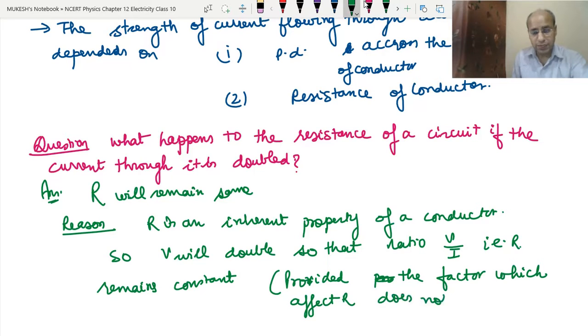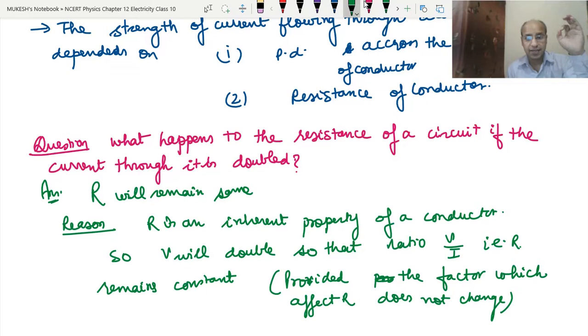Okay, so let's repeat it. The resistance is a characteristic, an inherent property of a conductor. If we make the current double, then V will be doubled, so that the ratio V upon I remains constant. But there is one condition: the factors that affect the resistance should not change. What are these factors? We will study that in the next video.